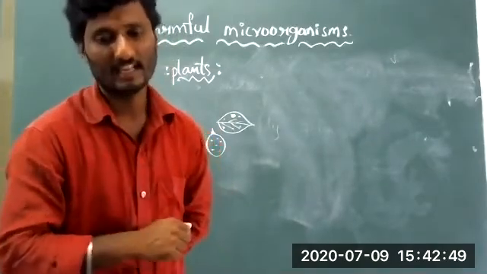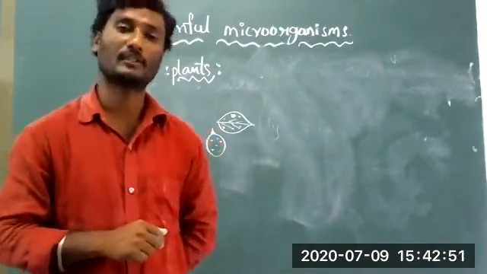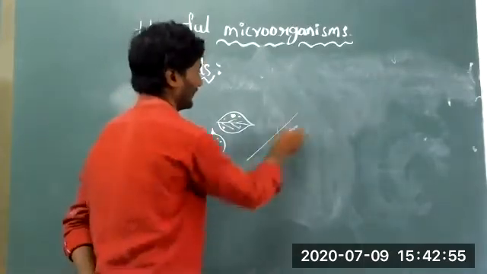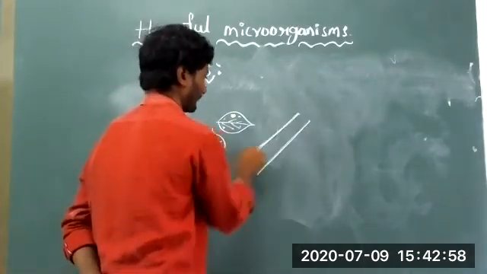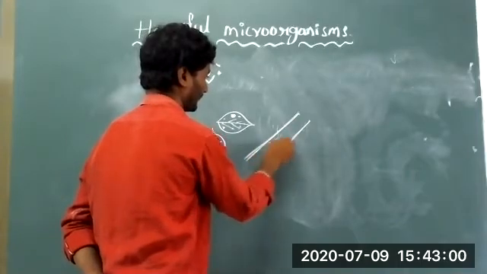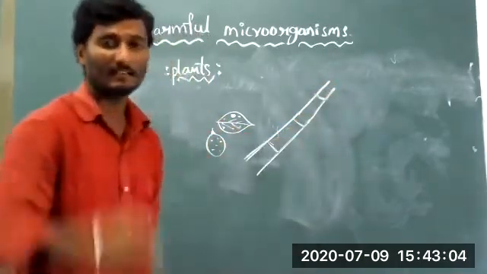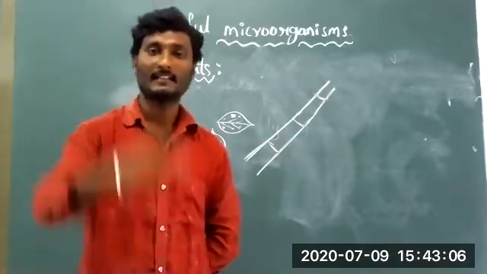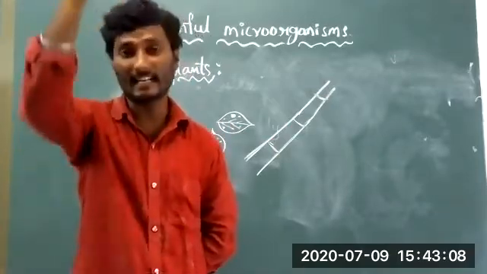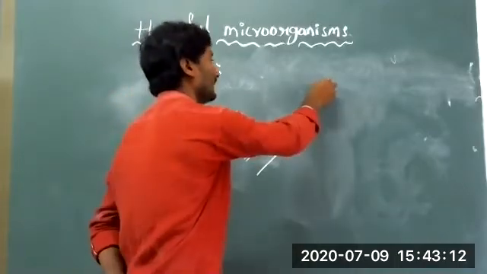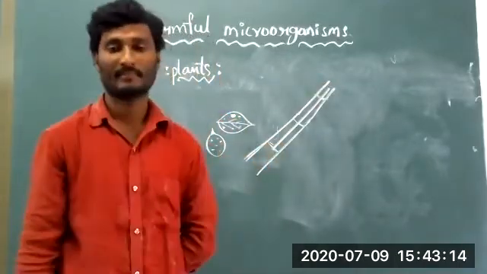Next one, red rot of sugar cane. In sugar cane, you should observe the sugar cane. In the middle of the sugar cane, red color spots, red color lines appear. It is not actually a color. With the help of microorganisms, with the help of fungi, the color appears in the middle of the sugar cane.